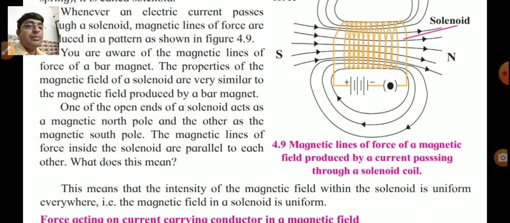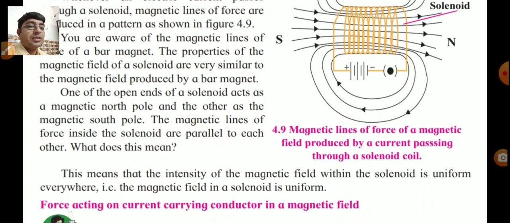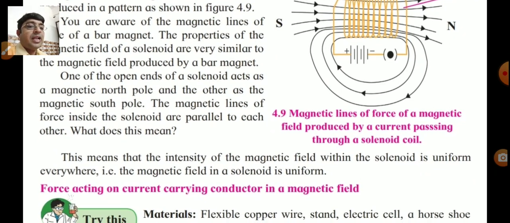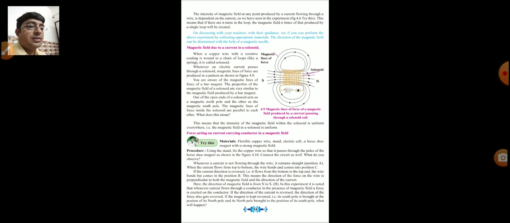What does this mean? What is the meaning of those parallel lines? The answer is given here. This means that the intensity of the magnetic field within the solenoid is uniform everywhere. The parallel lines forming inside the solenoid indicate that, you underline this, the intensity of the magnetic field within the solenoid is uniform everywhere. That is, the magnetic field in a solenoid is uniform, the same. So this is the explanation of today's lecture.